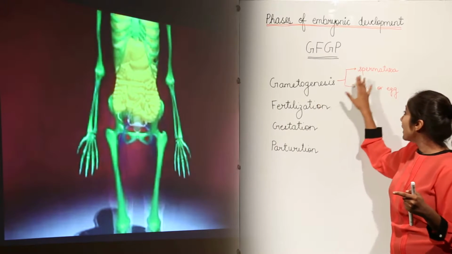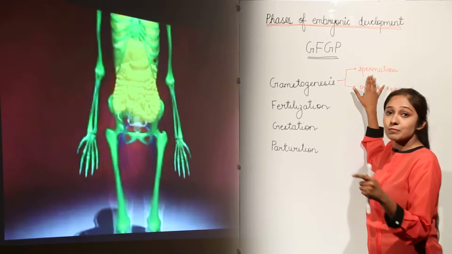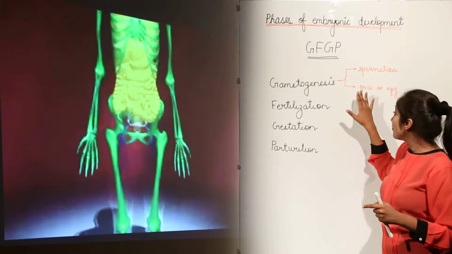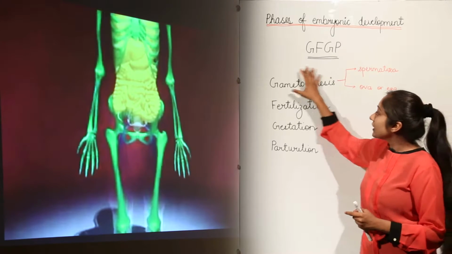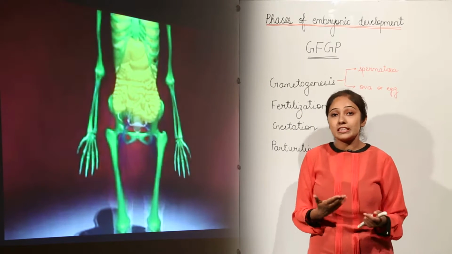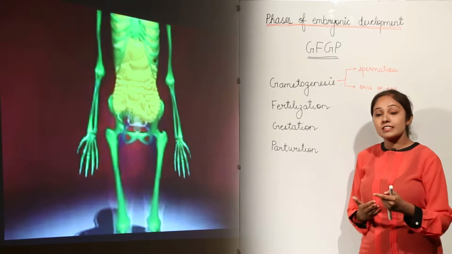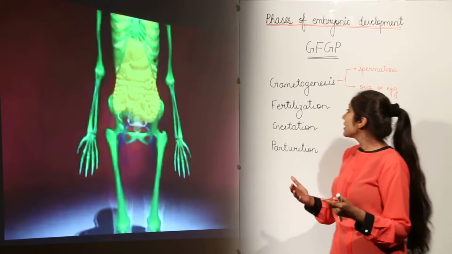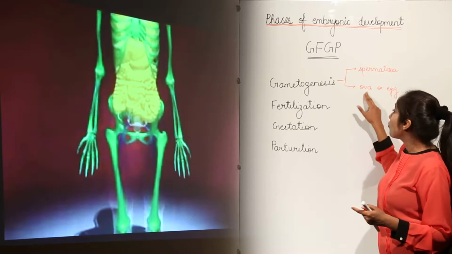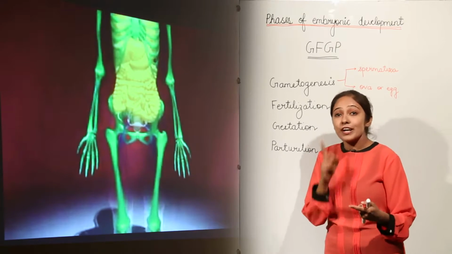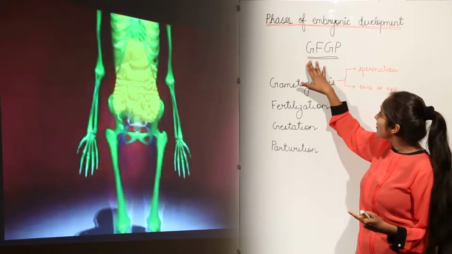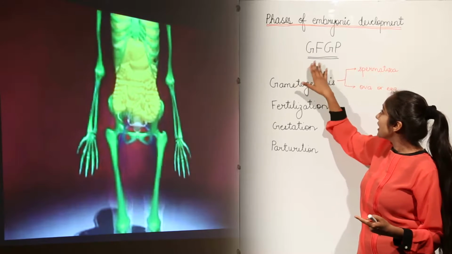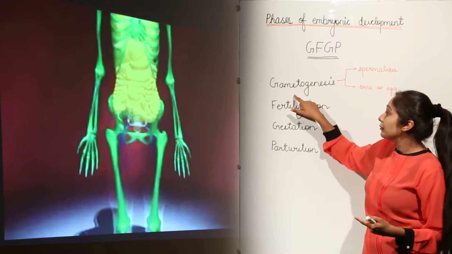So gametogenesis is the first phase of embryonic development, in which spermatozoa and ova are formed. I have given this an abbreviation, GFGP, where G is for gametogenesis.